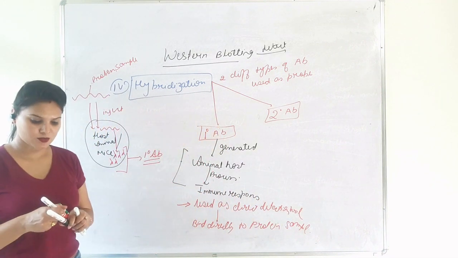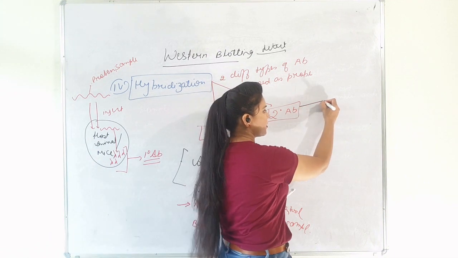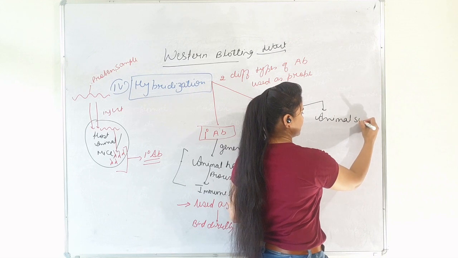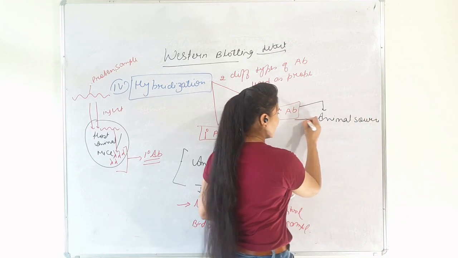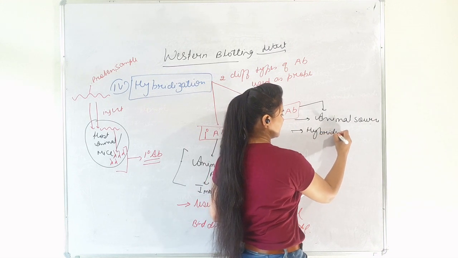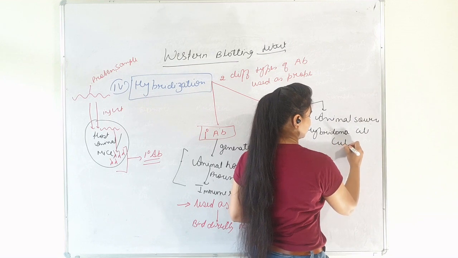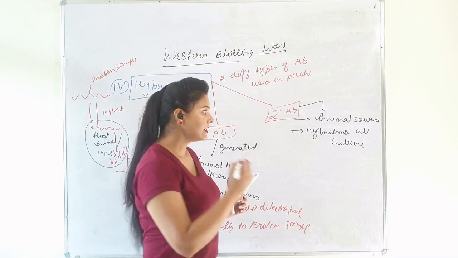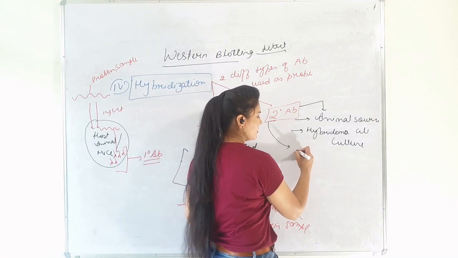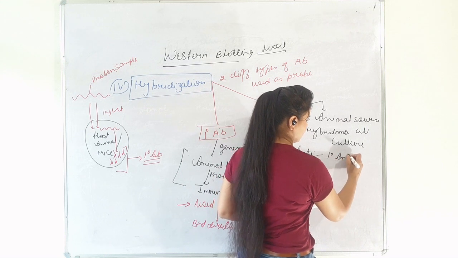Now, the source of secondary antibody. Secondary antibodies are also obtained from an animal source or from hybridoma cell cultures. These secondary antibodies have to be anti to the primary antibodies.